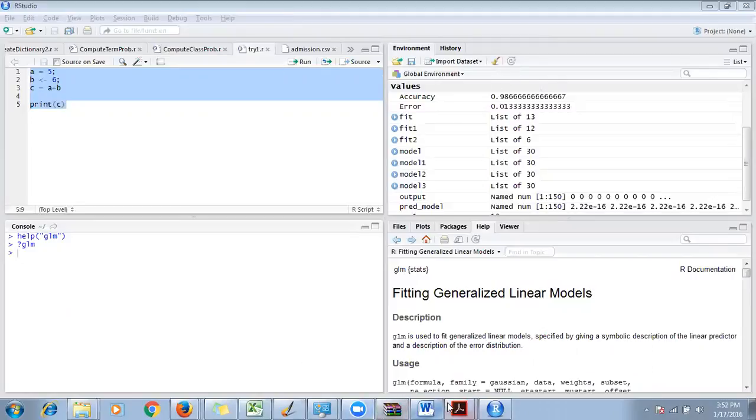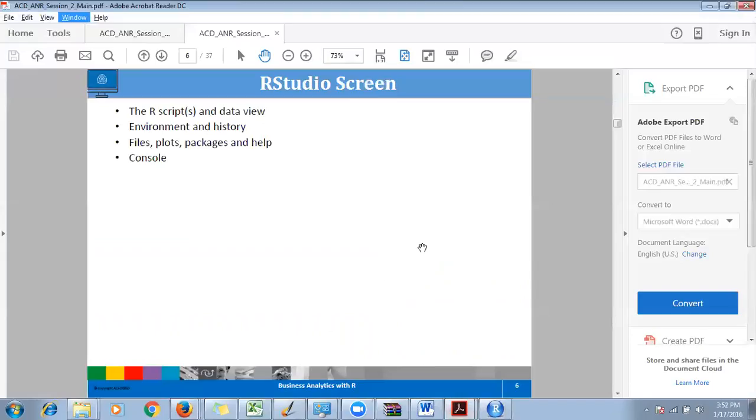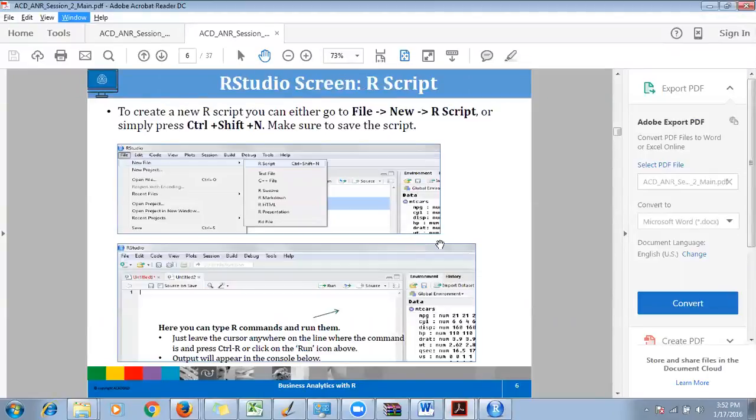So we saw all those things, all the 4 panels. Now, as I told you, how to open a script. If you want to create a new R script, go to File, New, and R script. Yes, you have to go through it again, but this is already recorded. You can watch this video, and you can follow this particular PPT. It's very easy to follow.